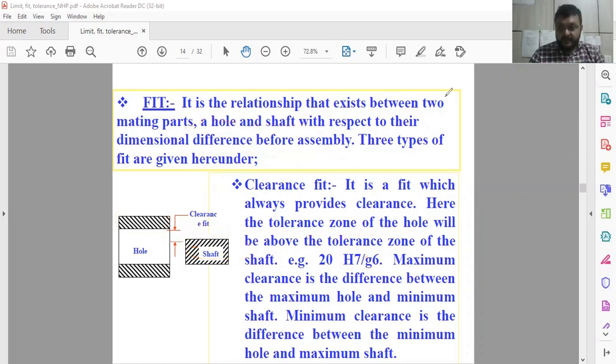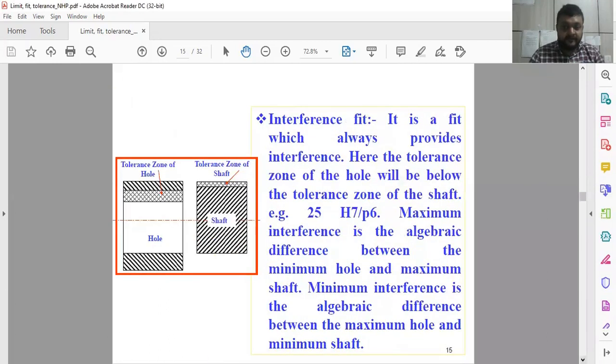Then we have to see the shrink fit and the running fit also. Interference or shrink fit: here you have to see it provides interference between hole and shaft. Here the tolerance zone of the hole is below. In the previous case it is above, but here the tolerance zone of the hole is below.